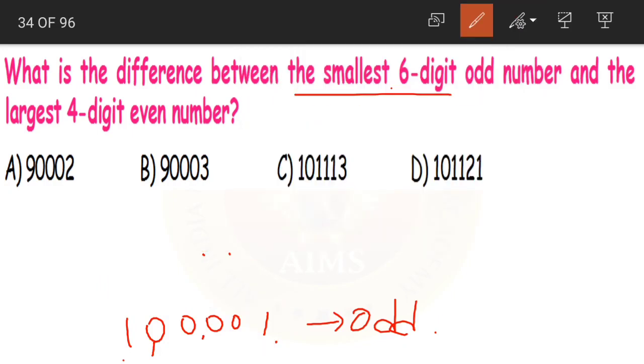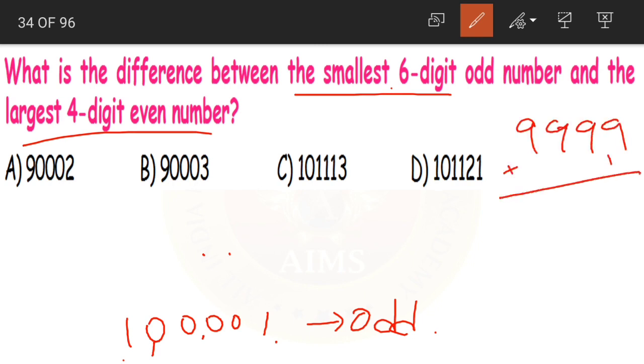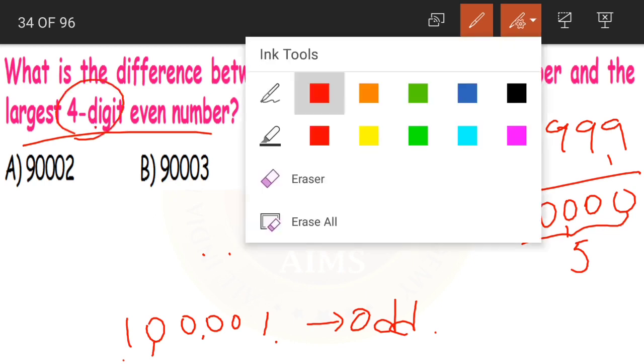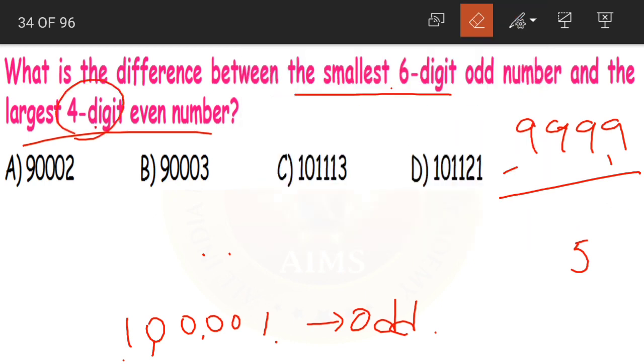Now coming to the greatest 4-digit even number. Now the largest 4-digit number is 9999. Now what happens if we add 1 to it? We'll get 10,000, which becomes our 5-digit number, but we want a 4-digit number. So what we'll do, we'll subtract 1.